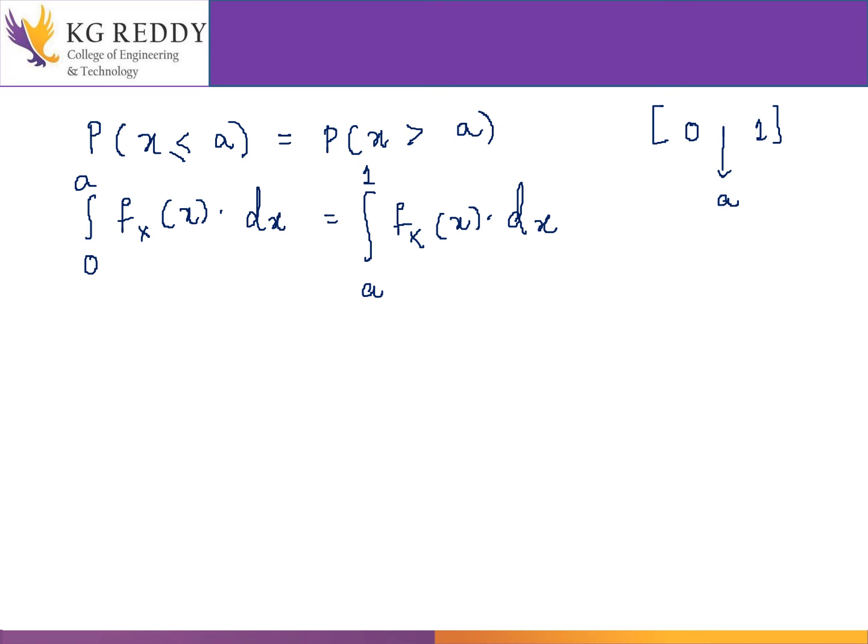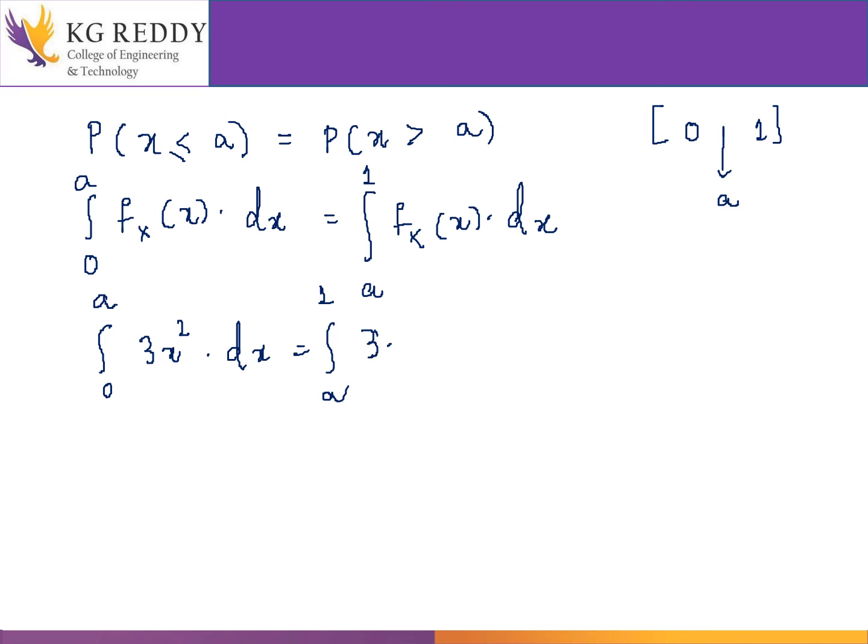So what is fx of x? They have given the probability density function in the problem itself. So the same probability density function I will substitute here. That is 3x square into dx, from a to 1.